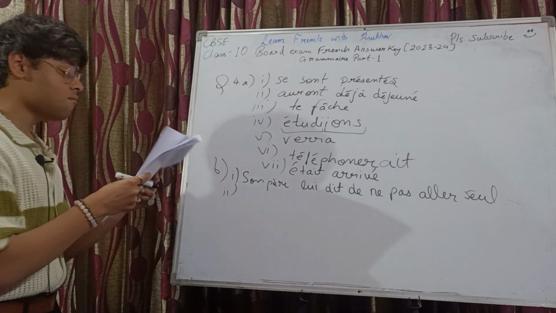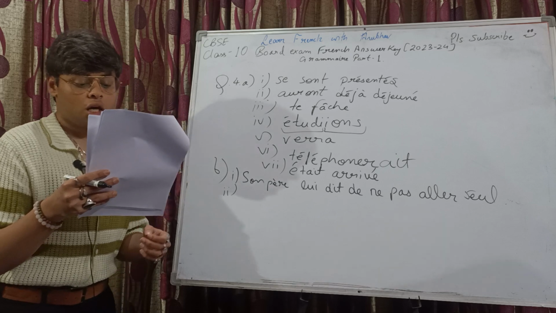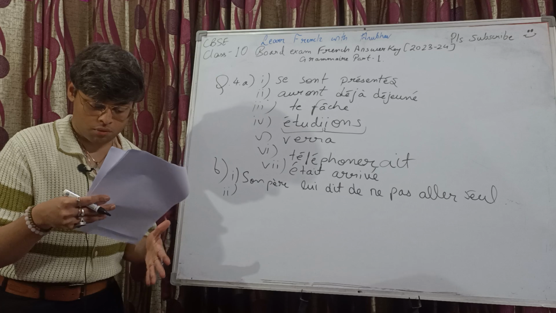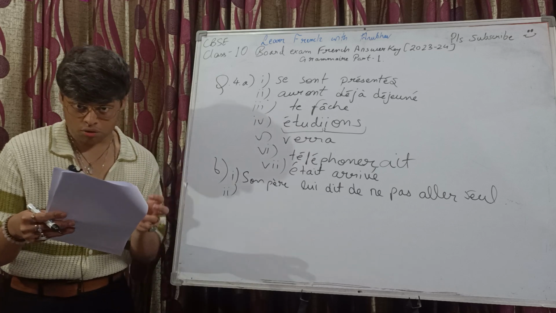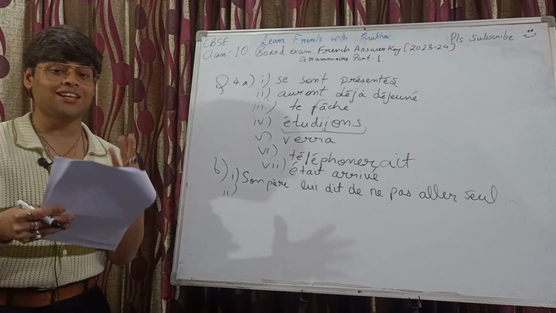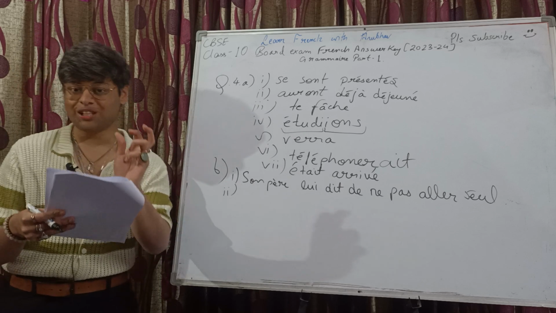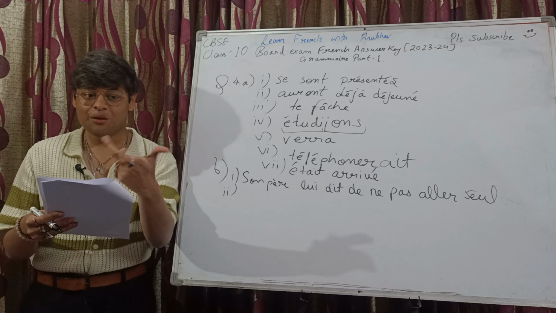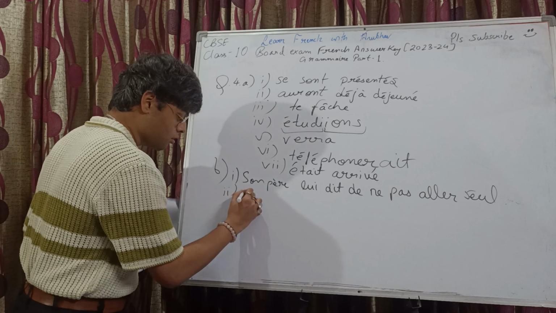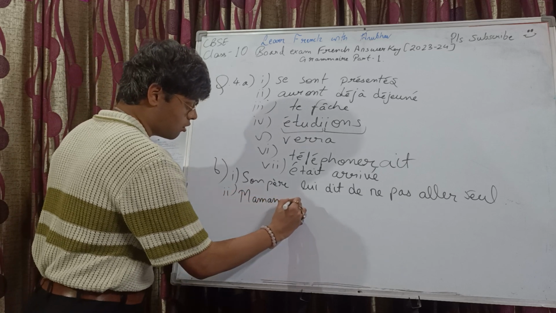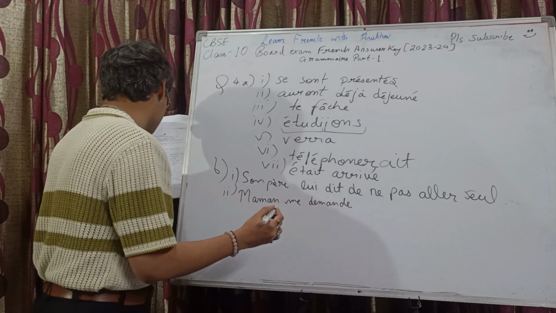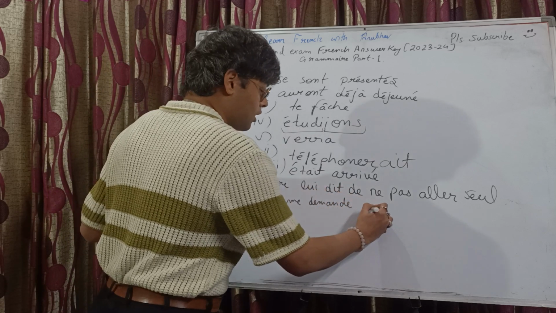Second one we have: maman me demande, peux-tu me chercher dans mon bureau? Okay. Me demande peux-tu, it's an inversion. So in direct speech it's inversion. In the indirect speech it will become si and the inversion will go away. I mean, the inversion will again get inverted to make it the usual one. Okay. So maman me demande si je peux.